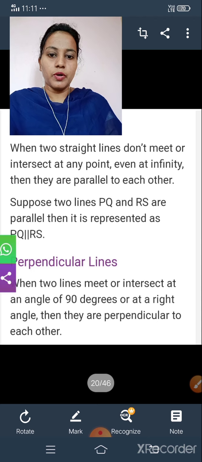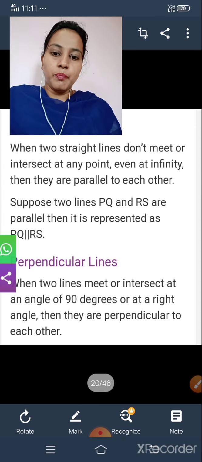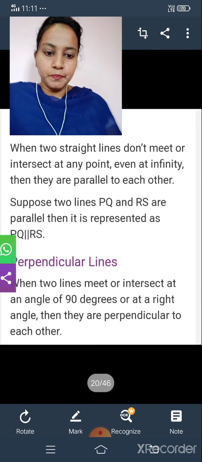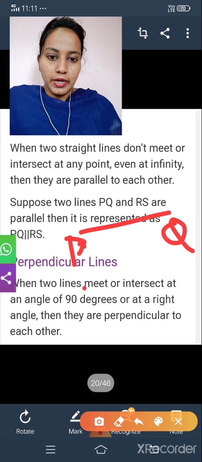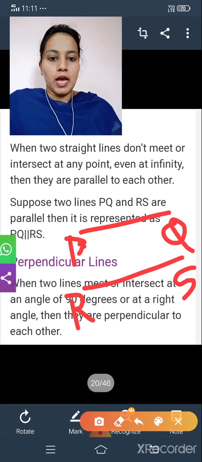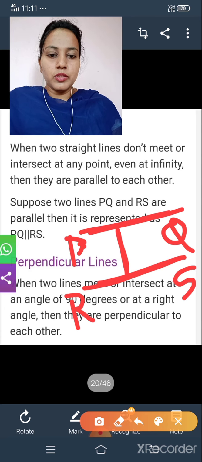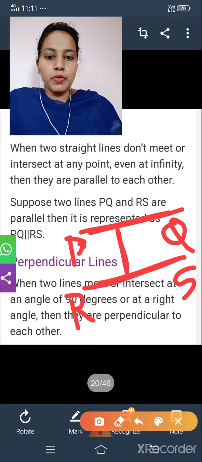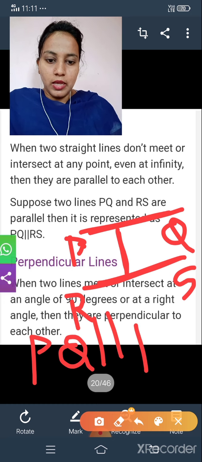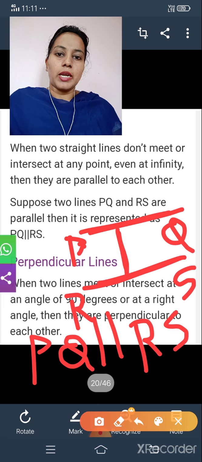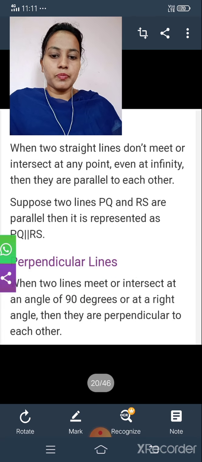For example, there are two lines, PQ and RS. They are parallel lines because they never meet at all. So we can write PQ parallel to RS, or RS parallel to PQ. Both are similar. Is it clear?